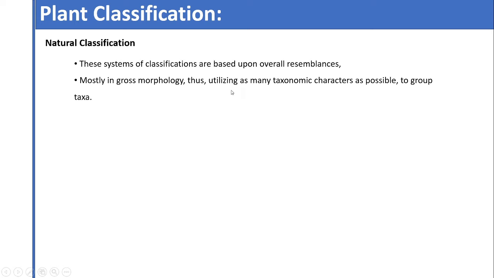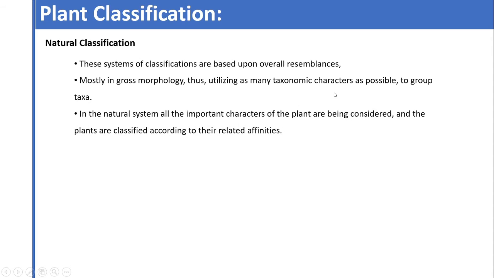So as many characters as possible we can use in this classification system. In the natural system, all the important characters of the plant are considered, and the plants are classified according to their related affinities.